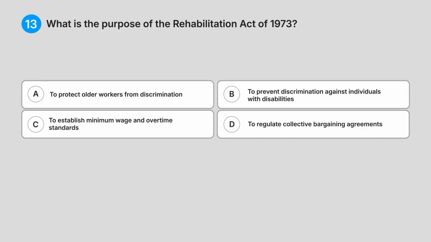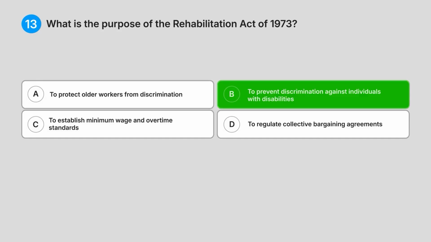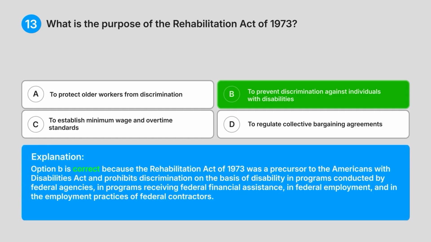Correct answer B. To prevent discrimination against individuals with disabilities. Explanation: Option B is correct because the Rehabilitation Act of 1973 was a precursor to the Americans with Disabilities Act and prohibits discrimination on the basis of disability in programs conducted by federal agencies, in programs receiving federal financial assistance, in federal employment, and in the employment practices of federal contractors.